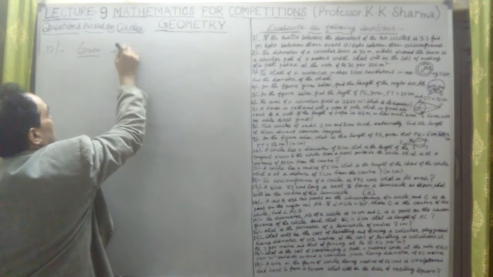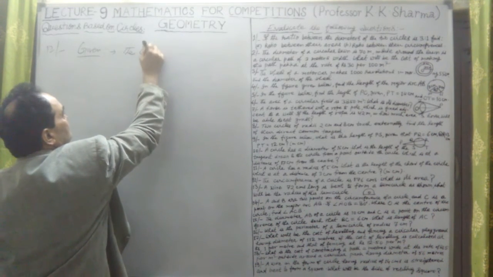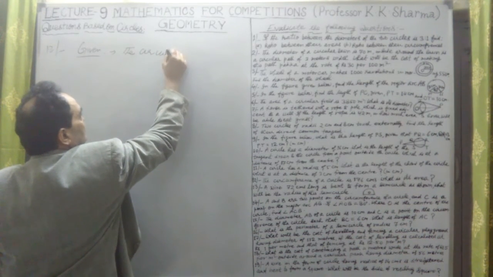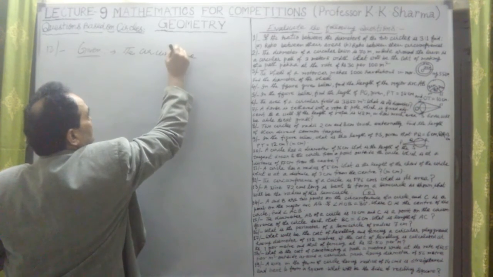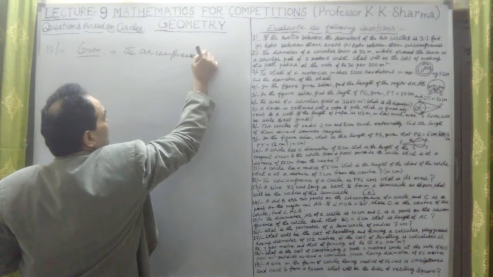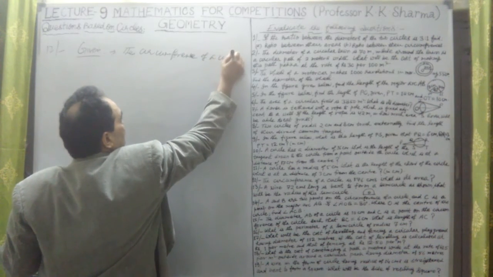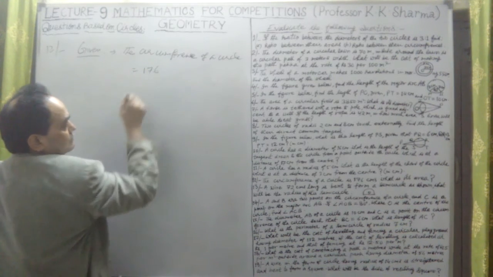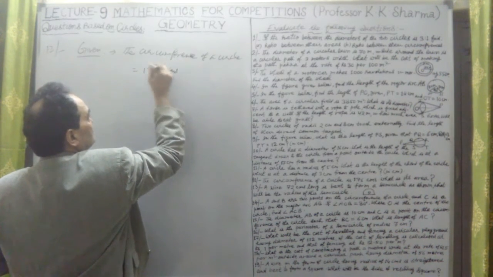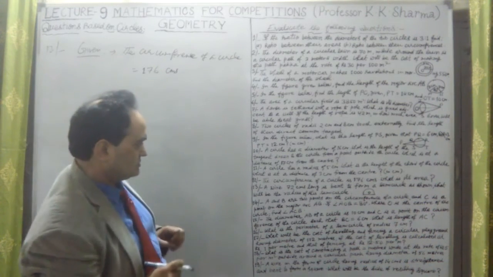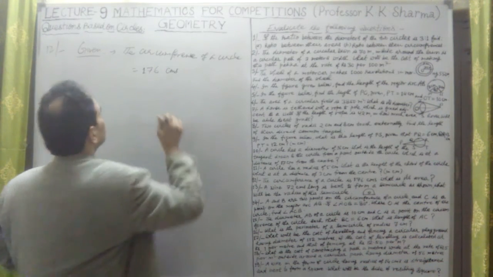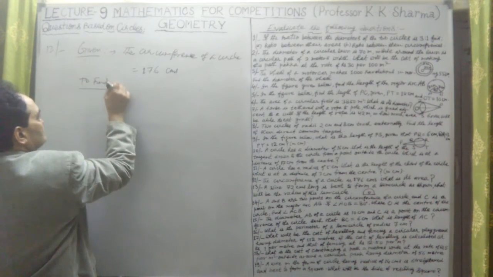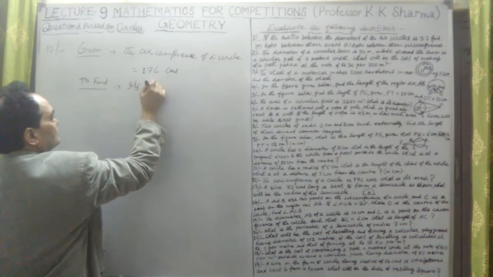Given: the circumference of a circle is equal to 176 centimeters. What is its area? To find its area.